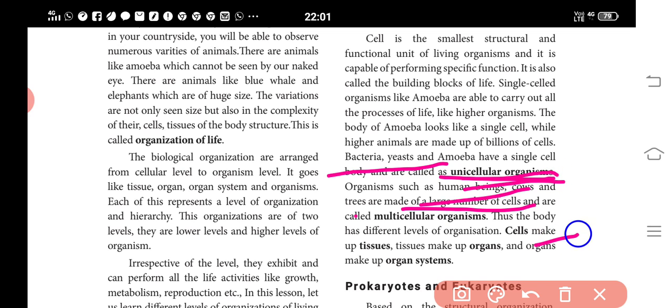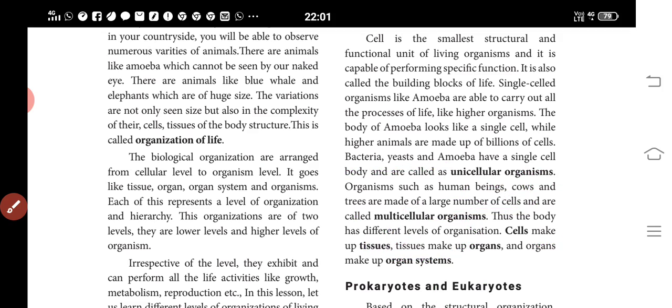The cells make up tissues, tissues combine together to form organs, and groups of organs form organ systems.